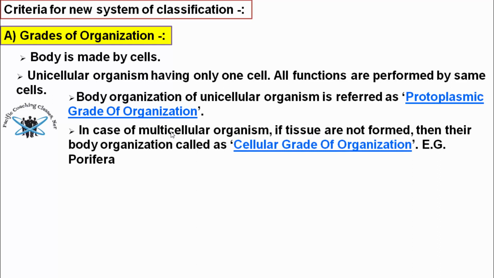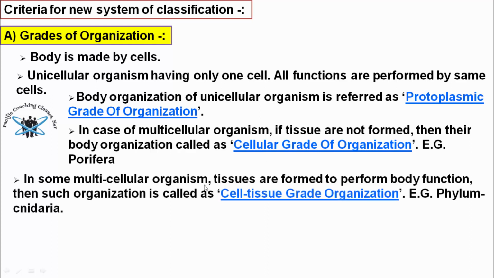In the case of a multicellular organism, if tissues are not formed, then their body organization is called the cellular grade of organization. For example, Porifera. All poriferan animals have the cellular grade of organization, meaning they are made of a number of cells, more than one cell, but there is no formation of tissues. So this type of grade of organization is referred to as the cellular grade of organization.